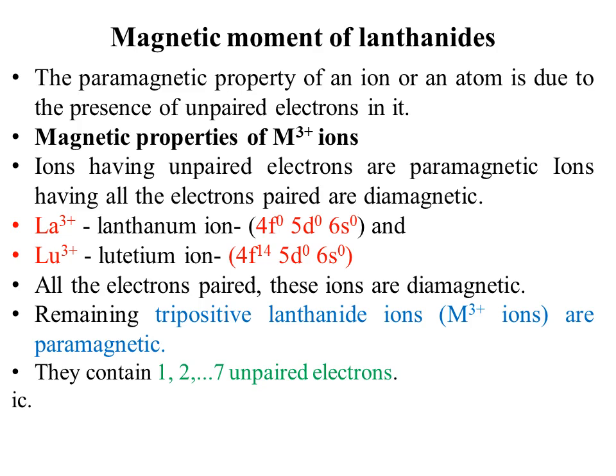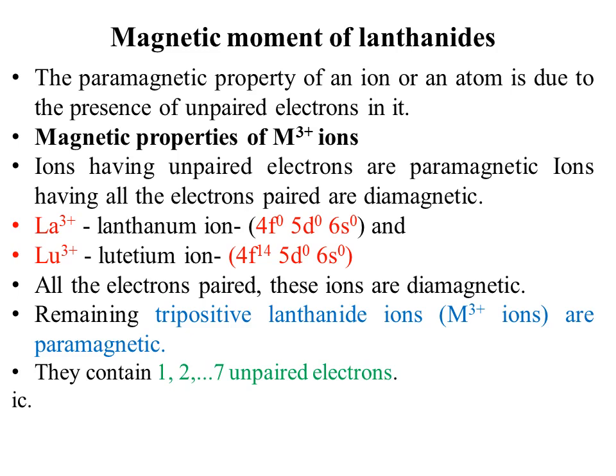The paramagnetic property of an ion or an atom is due to the presence of unpaired electrons, as we have discussed from the start of our discourse. Usually the lanthanides are available in the +3 oxidation state.